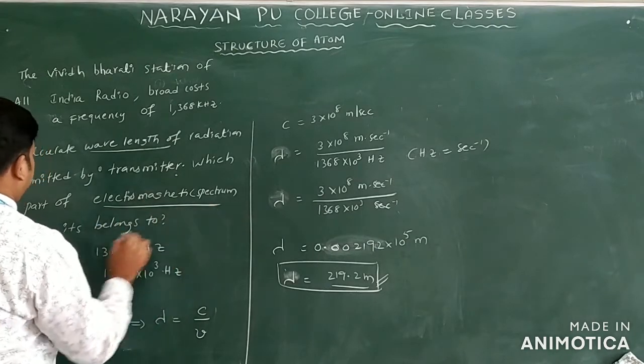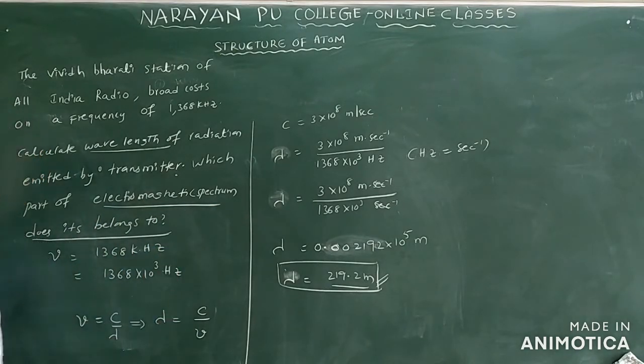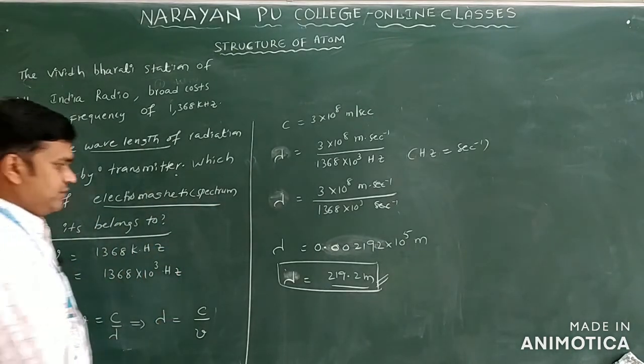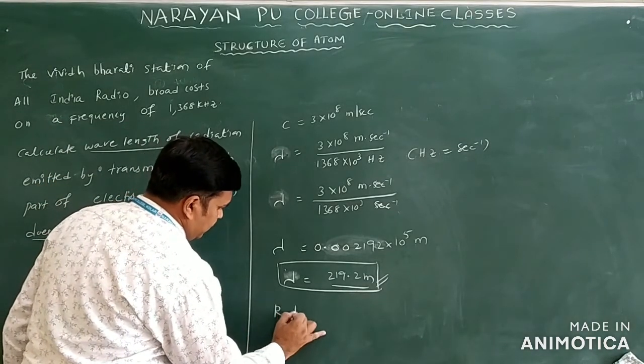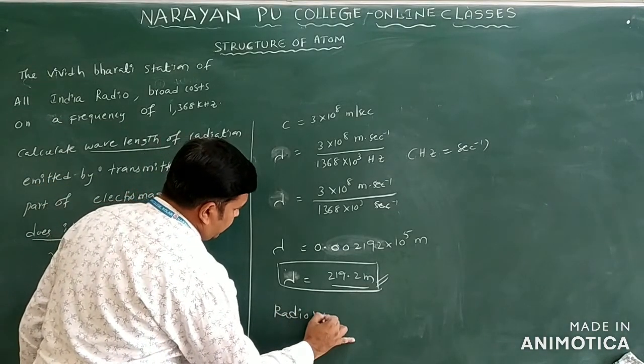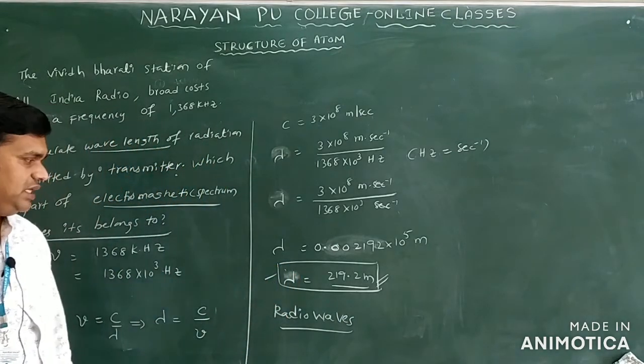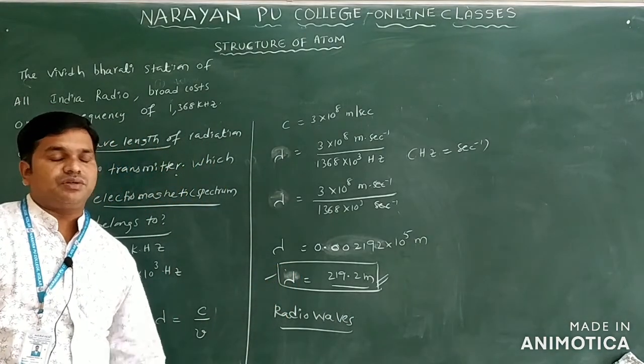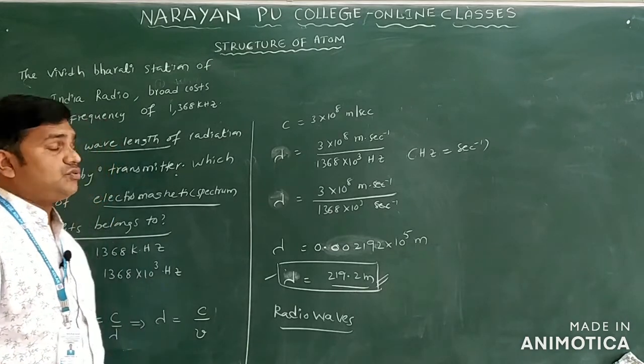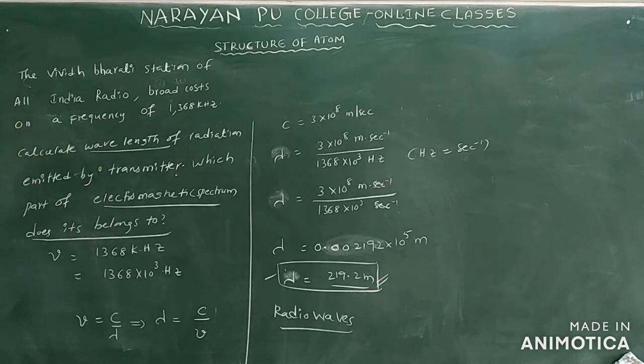Now they ask one more question here: which part of the electromagnetic spectrum does it belong to? It belongs to radio waves only. So we are finding the wavelength, and finally it belongs to radio waves only. So this is regarding question number 2. This is the NCERT question only.